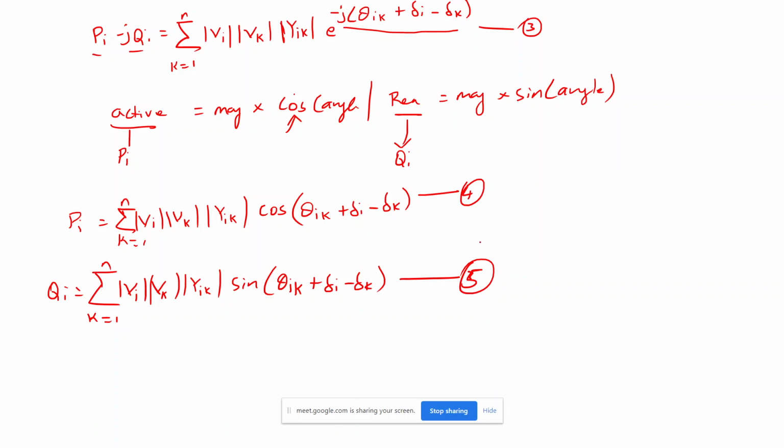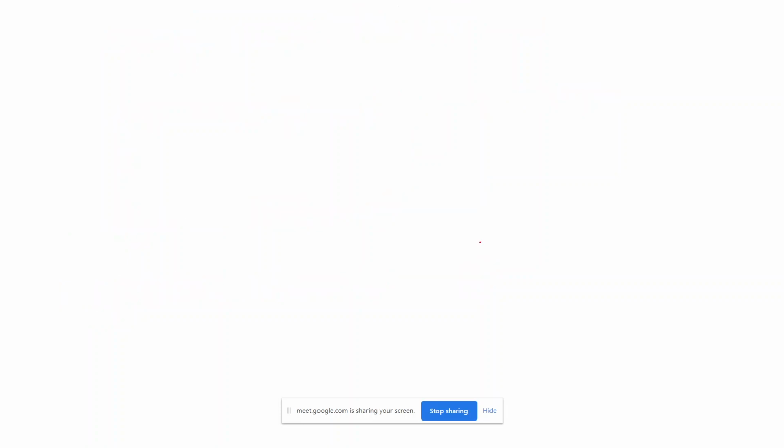Suppose I want to split up the ith bus and the rest of the buses. The ith bus is what you are going to find out. So if you want to separate the ith bus and the rest of the other buses k separately, then I will get Pi equal to Vi, because I am removing the ith element from equation 4.